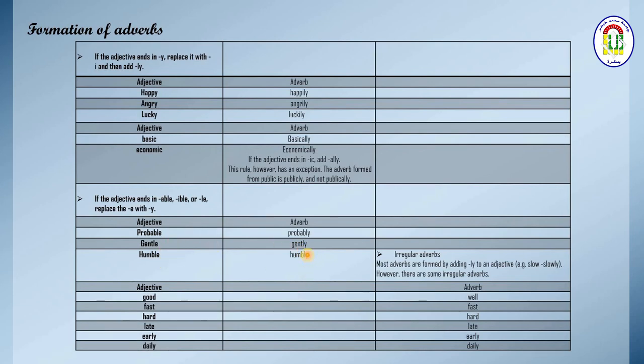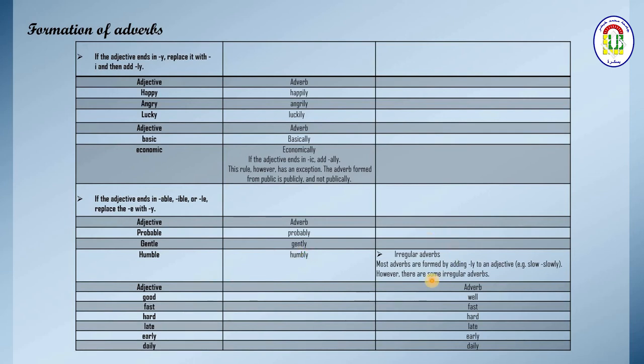Okay, and of course we have some adjectives that do not normally follow this rule, adding ly, etc. So most of the time we talk about the adverbs of manner, okay, that are derived from the adjectives. So what do we have here?